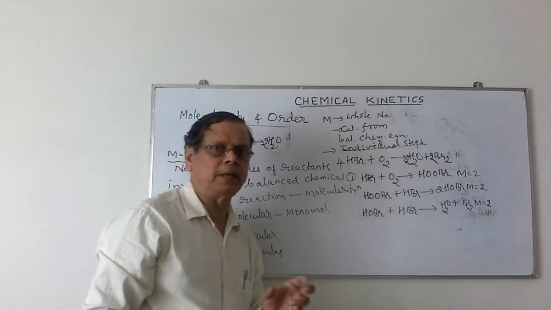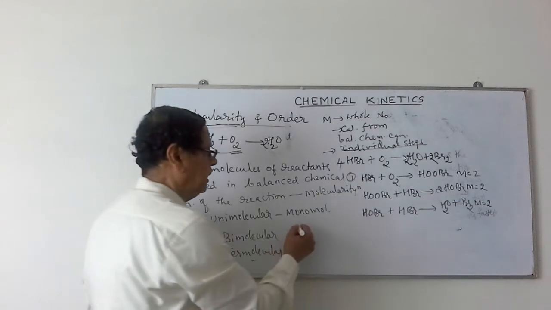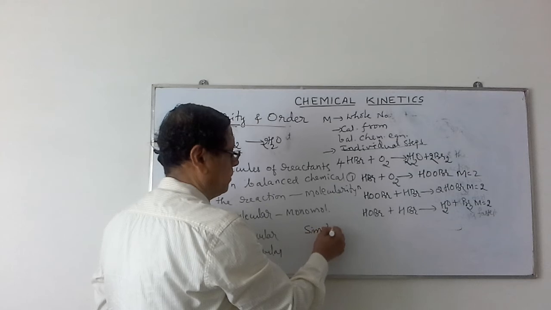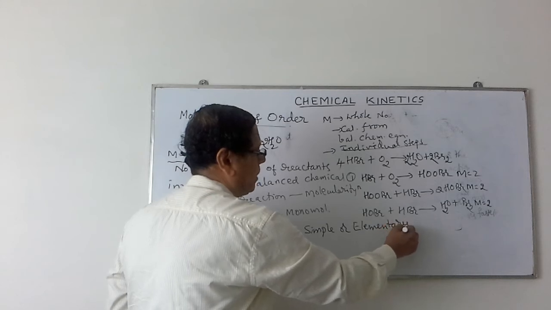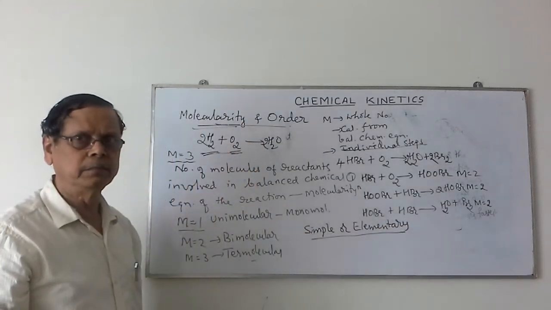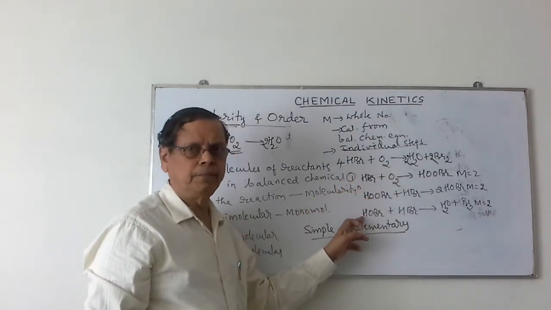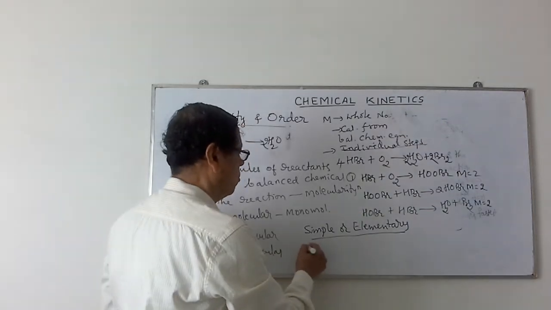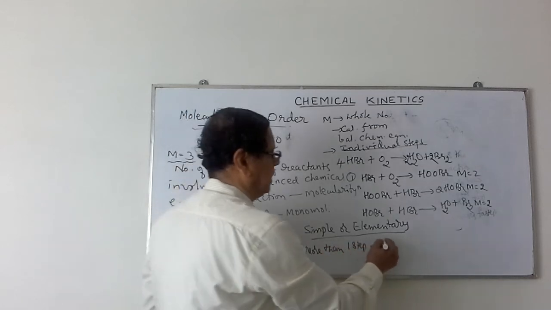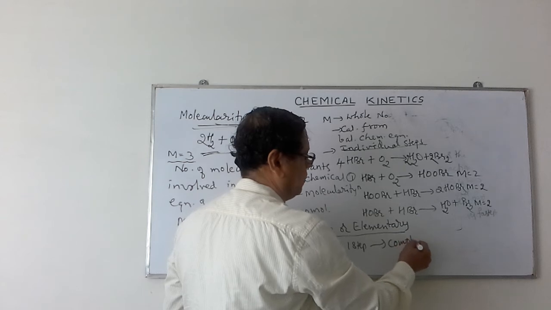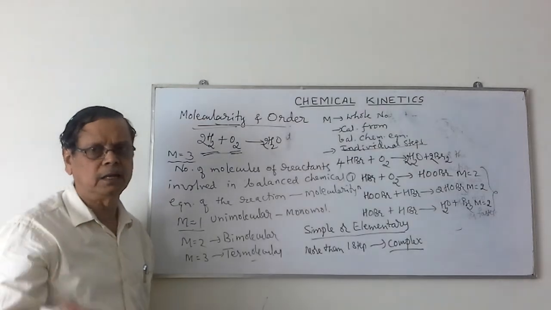If the reaction is taking place in a single step, as written in the single step, it is called a simple reaction or elementary reaction. Only one step is involved in the reaction. If more than one step is involved in the reaction, then it is written as the mechanism. Such a reaction which involves more than one step is called a complex reaction. For a complex reaction, we have to calculate the molecularity for each individual step.